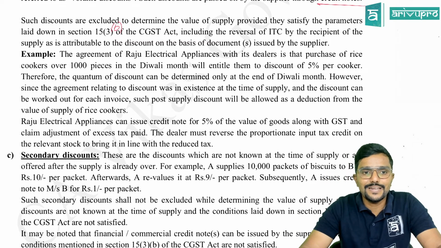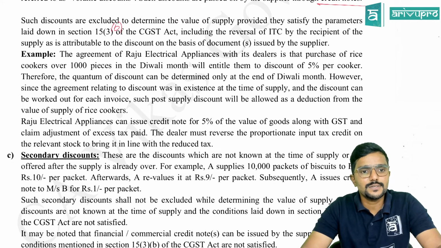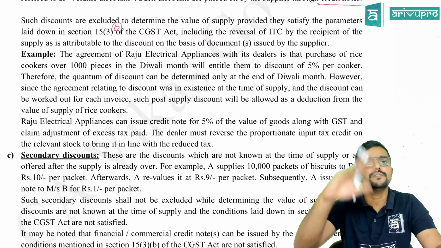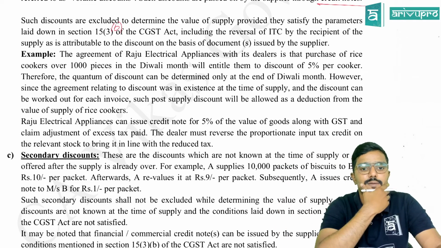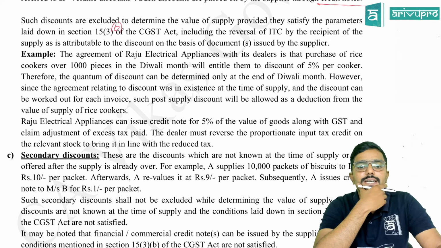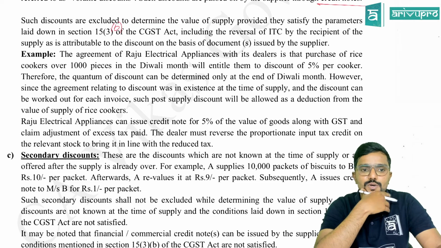Therefore, the quantum of discount can be determined only at the end of Diwali month. However, since the agreement relating to a discount was in existence at the time of supply and discount can be worked out for each invoice, such post-supply discount, that is the discount which is given after the supply, but it was agreed before supply, will be allowed as a deduction from the value of supply of rice cooker.